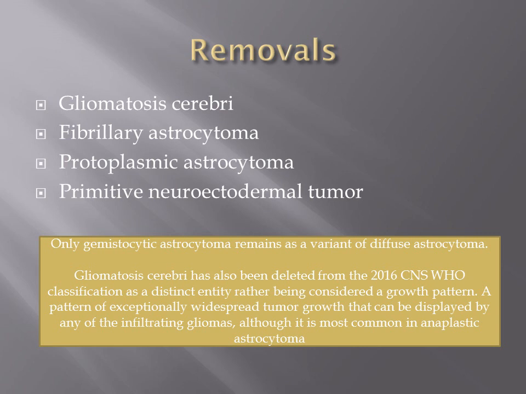Coming to fibrillary astrocytoma, previously used to describe infiltrating gliomas or infiltrating astrocytomas, it is no longer in use now. Then protoplasmic astrocytoma, previously used to describe oligodendroglioma, is now not in use. Then primitive neuroectodermal tumor is the most important one. All the tumors which come under PNET are now considered separate entities, not grouped under PNET, as this term is no longer in use.